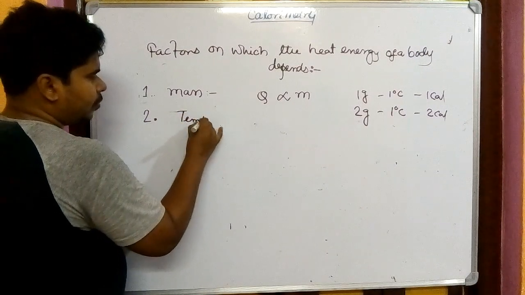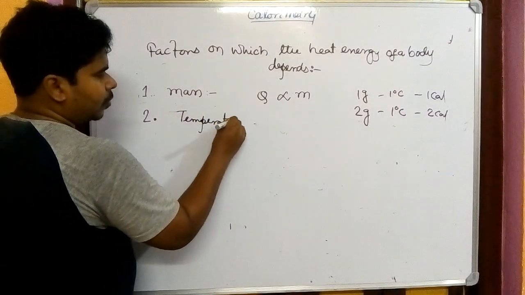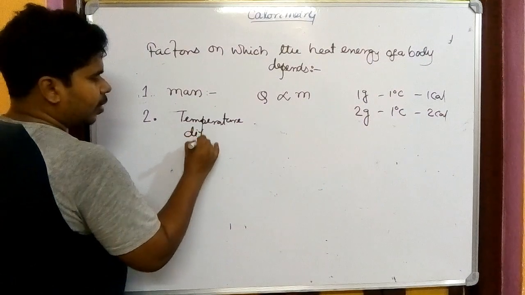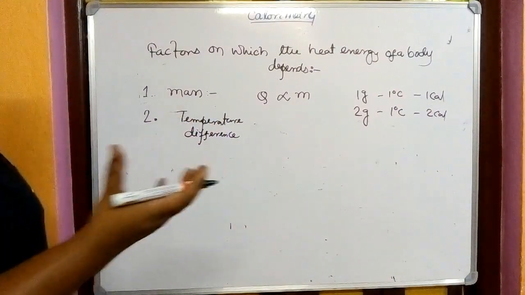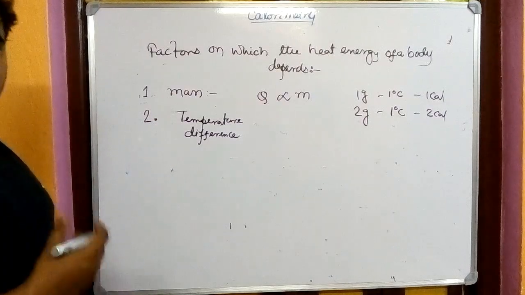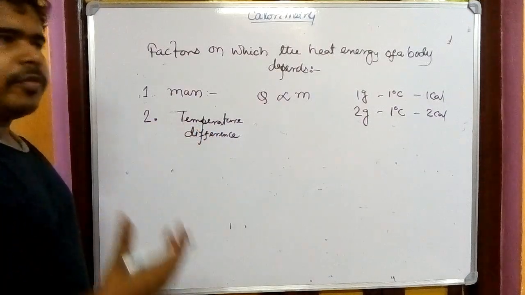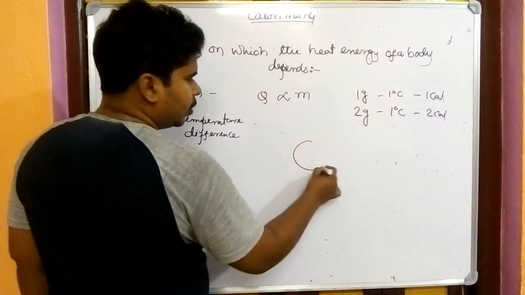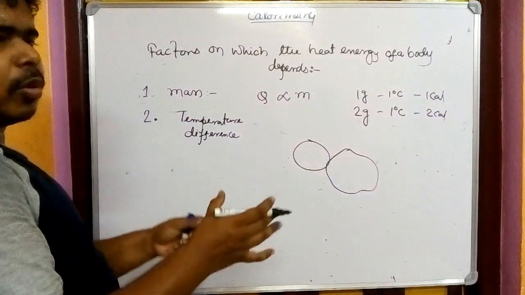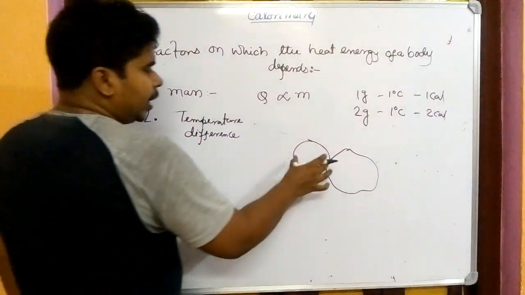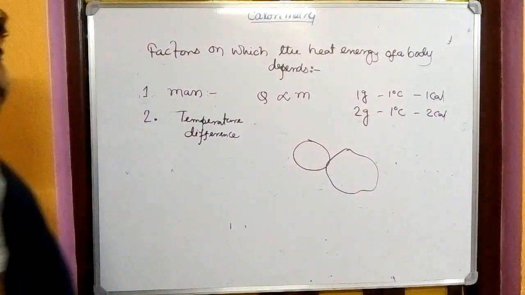temperature difference. If I take 2 bodies and make them in contact, when will the heat energy be transferred?